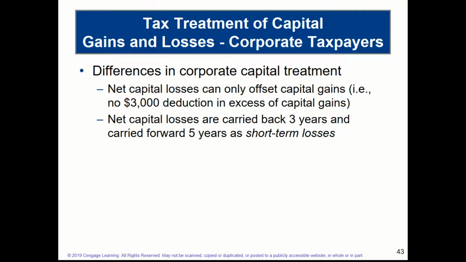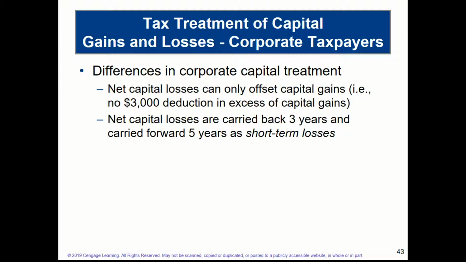So again, some of the differences that I've already discussed between corporate capital treatment. Net capital losses only offset capital gains, so you cannot take a capital loss deduction. It can only offset capital gains. And there is no $3,000 deduction for corporate entities. Also, they're limited in carrying forward and back.